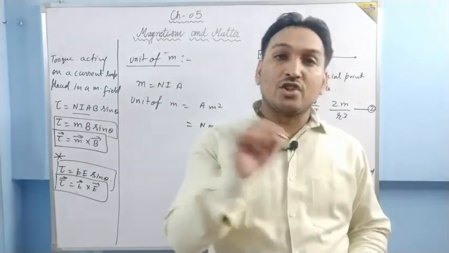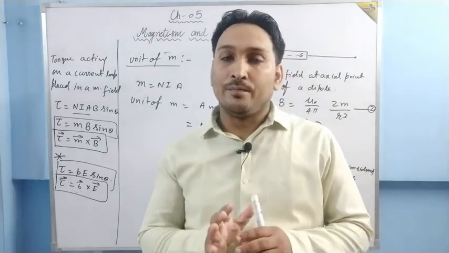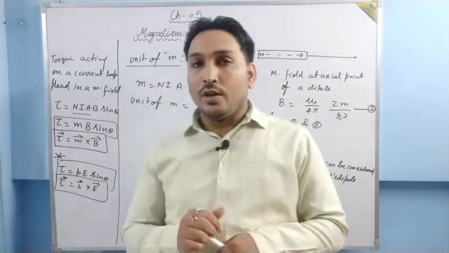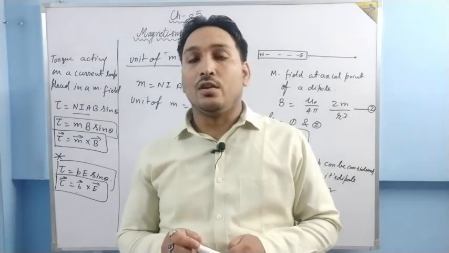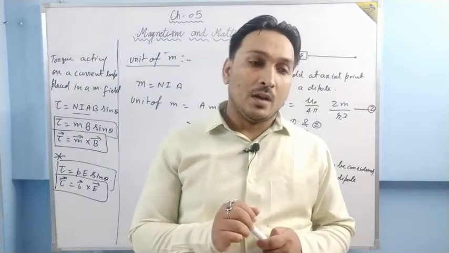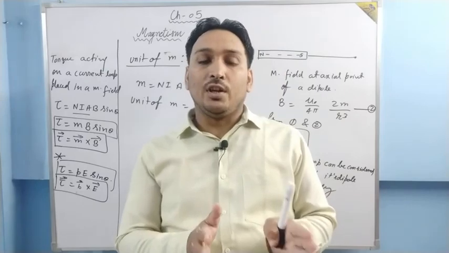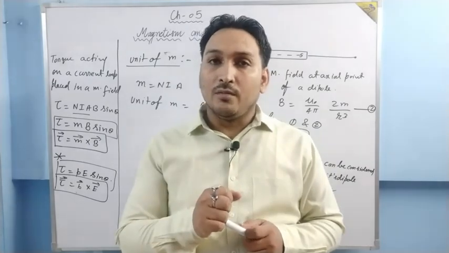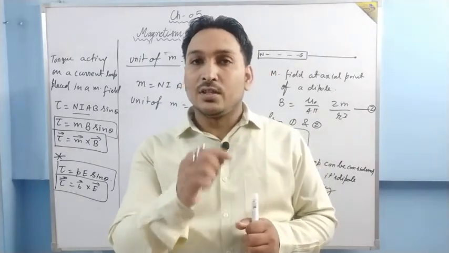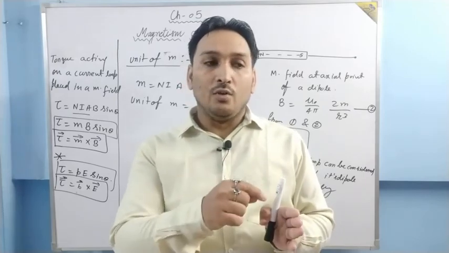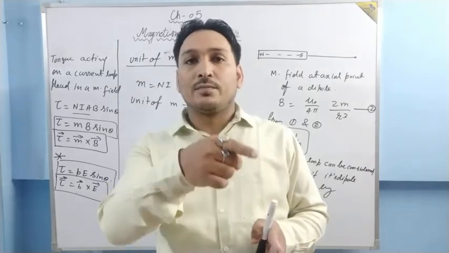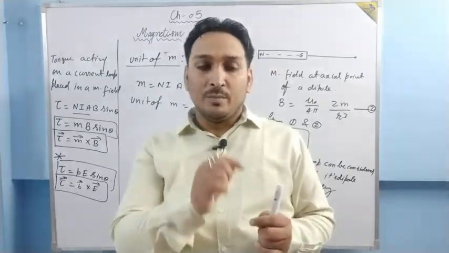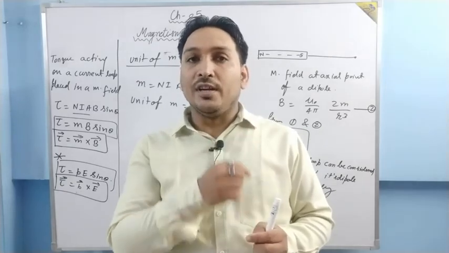Now, each current loop behaves like a magnetic dipole. Let me give you a hint; we are going to discuss it in detail in the next video lecture. Why does one kind of material behave as a magnet and another material does not? In materials, around the nucleus of the atoms, electrons are revolving in different orbits, and when an electron is revolving in a circular or elliptical orbit, it is basically completing its path, repeating its path.